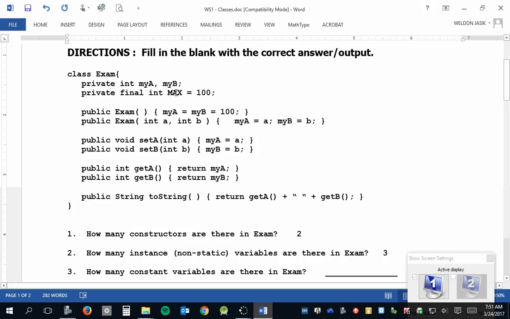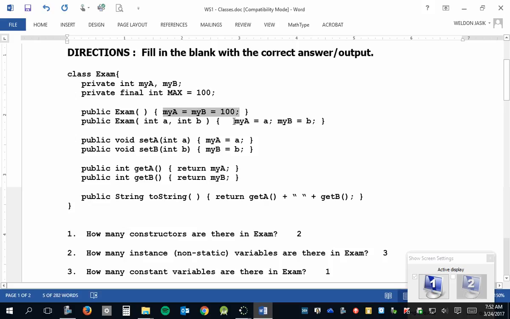the variable max is in all caps because it's set to be final. What do you think final means? It means the value you see is the final value. It's a constant. You can't change it. Okay? So of the 3 instance variables, one of them is a constant variable because it says final. Right here where it says final, that means the value that it is given there is the final value it can ever have. Unlike the other 2, like here, it gives my A, my B both a value of 100.